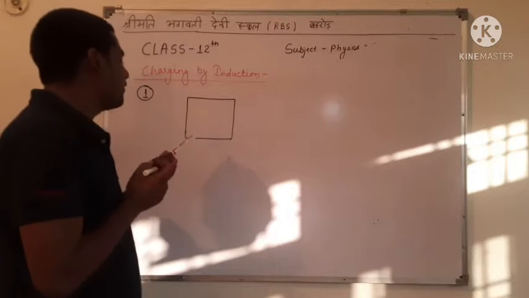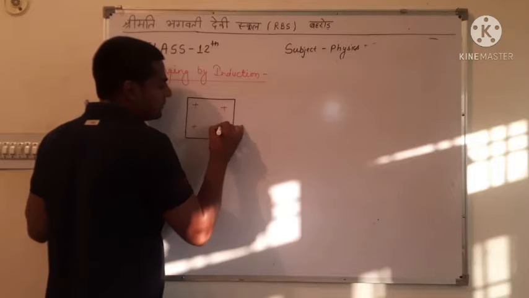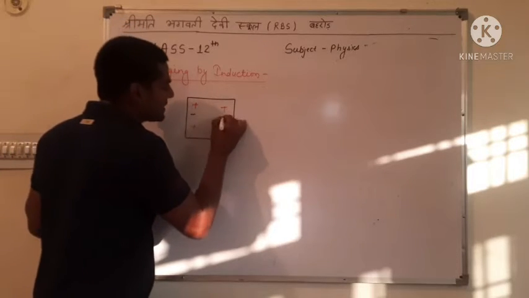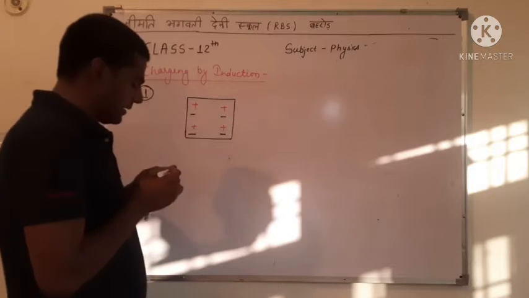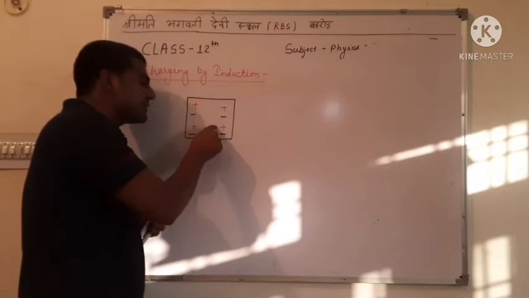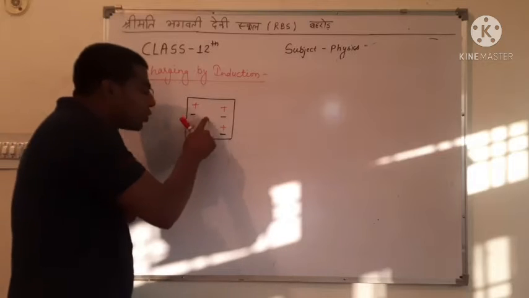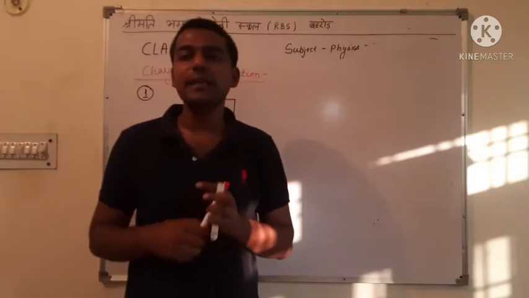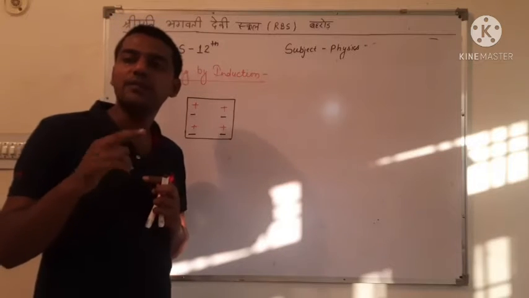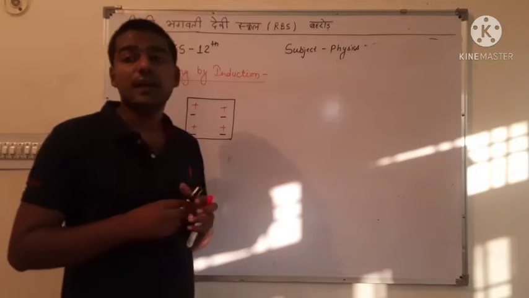It means if we have 4 positive charges in the body, then we also have 4 negative charges in the body. Then the total charge of the body is 0. 4 positive and 4 negative, total क्या होगा? 4 minus 4 equal to 0. Then the body is called an uncharged body.